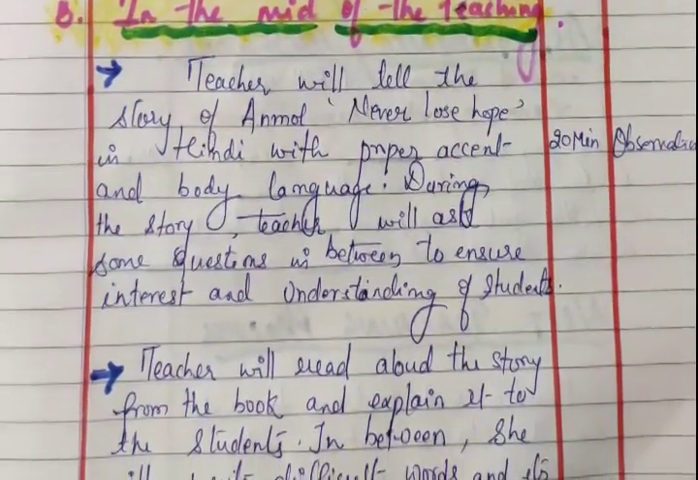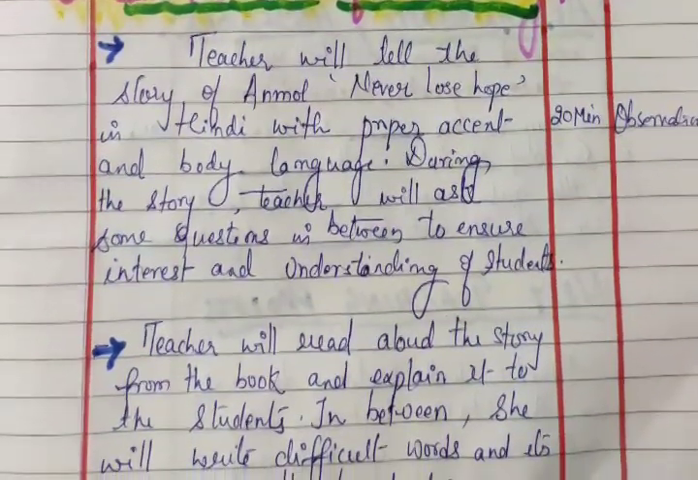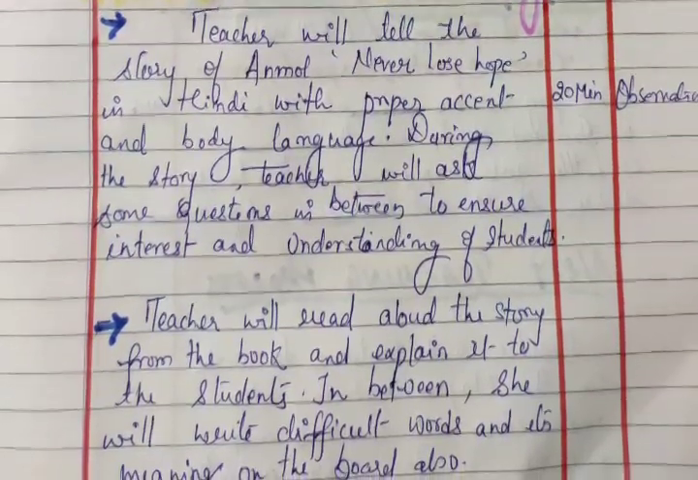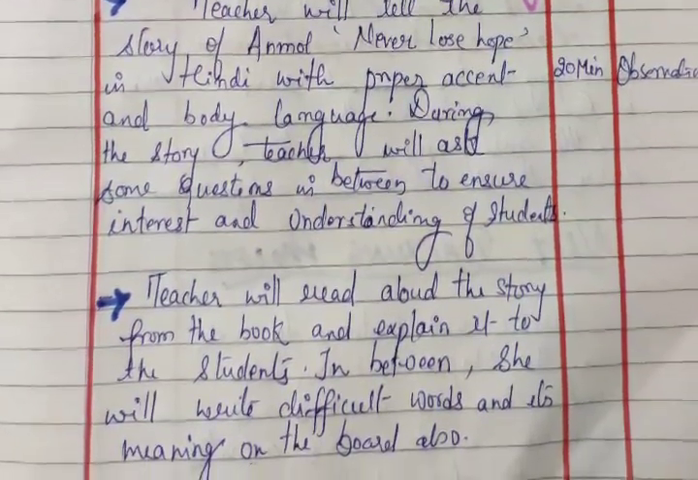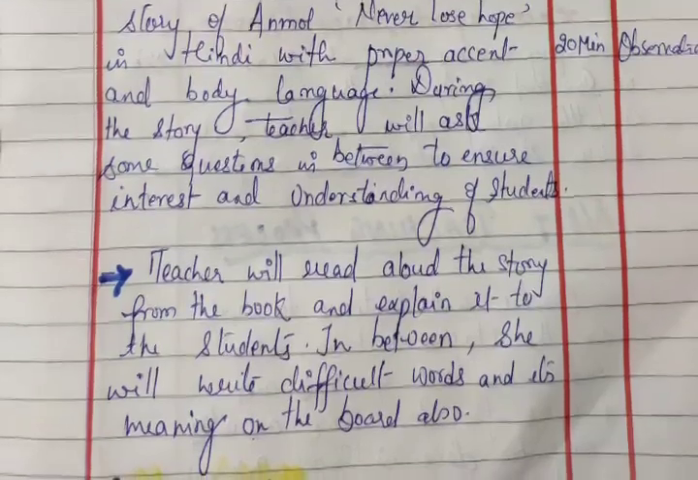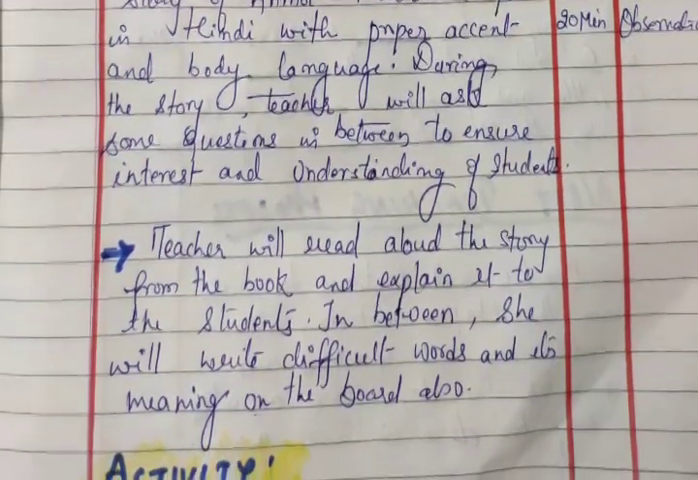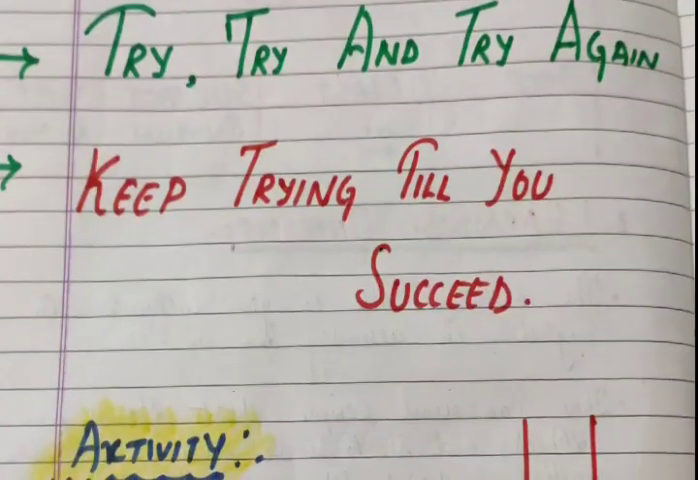After explaining the lesson, an activity will be done. In the activity, the teacher takes the students in the class or on the ground where the students make a circle and the teacher stands in the center and all sing a song,